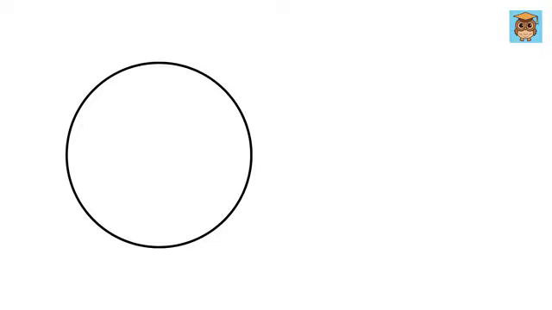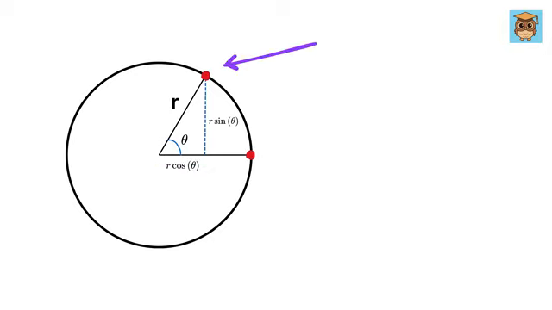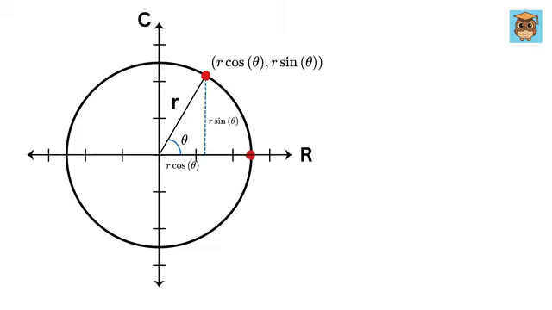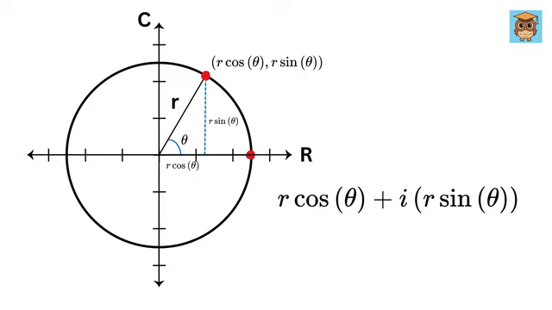Now let us draw a circle of radius r like this. So, if we have a point here, let us rotate this point by an angle theta. Then this length will be r times sine of theta, and this piece will be r cos of theta, right? So this point will be (r cos theta, r sine theta), and in our complex plane, we can represent this as r cos theta in the real number line plus r sine theta times i in this imaginary number line.